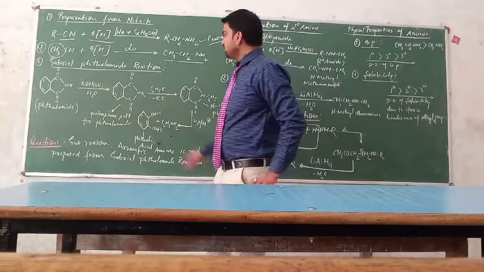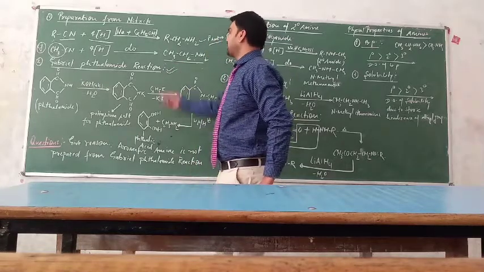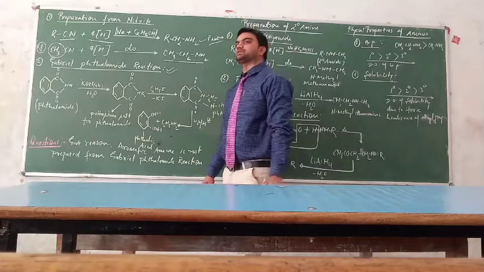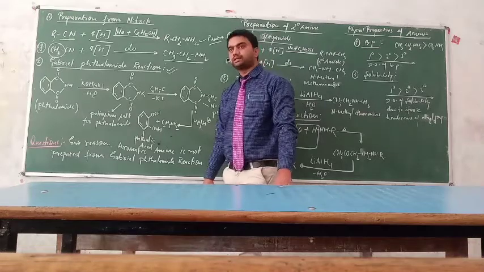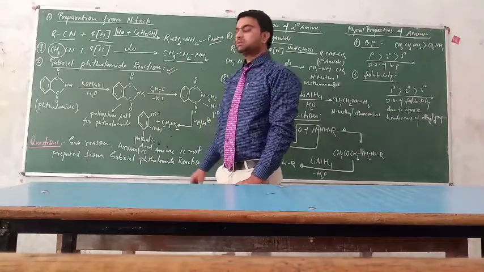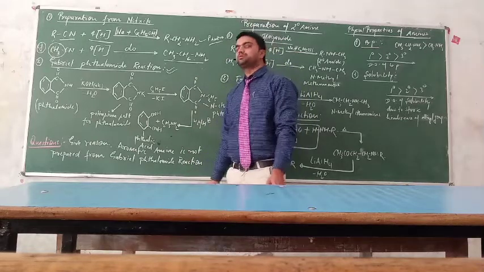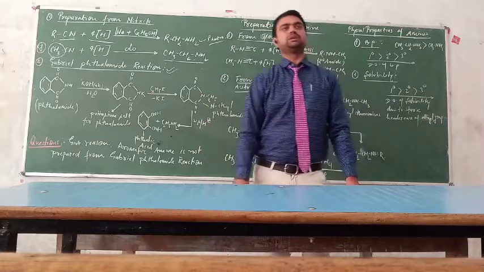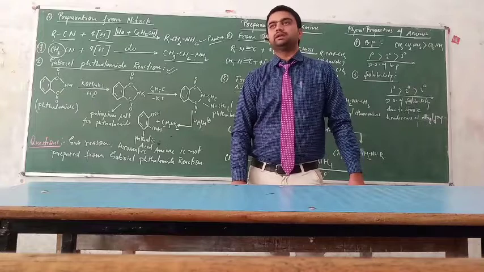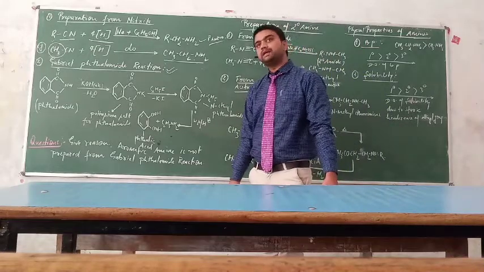Another important reaction, or preparation method for the amine, is the Gabriel phthalimide reaction. This is a very important reaction from the point of view of your board examination. So you have to focus on this reaction, how the Gabriel phthalimide reaction gives the 1-degree amine. First of all, you have to know that this preparation method is basically used for the preparation of only primary amine, and in primary amine only aliphatic amine.